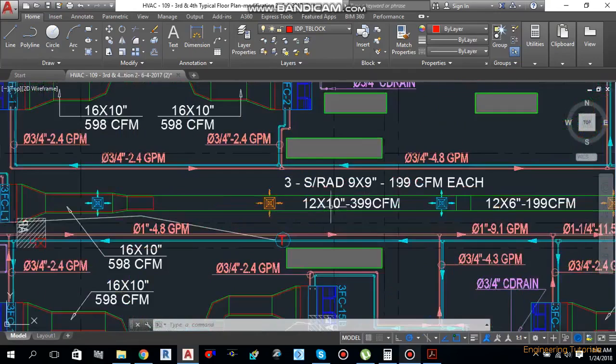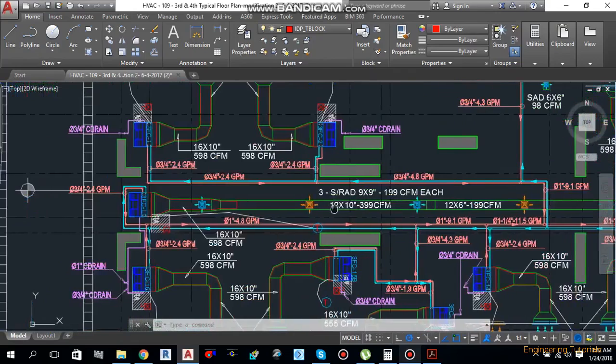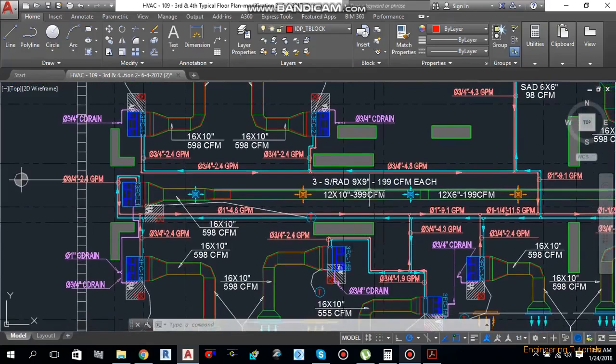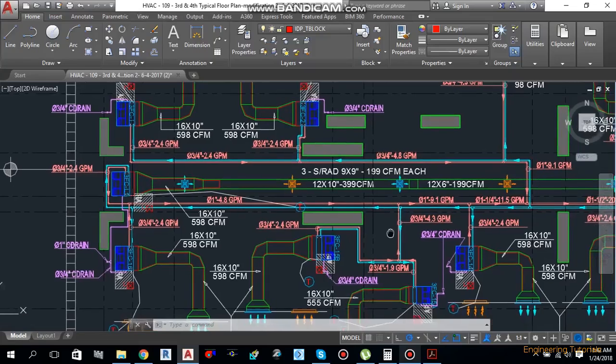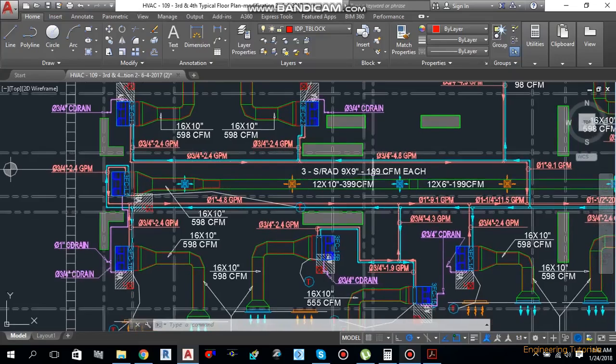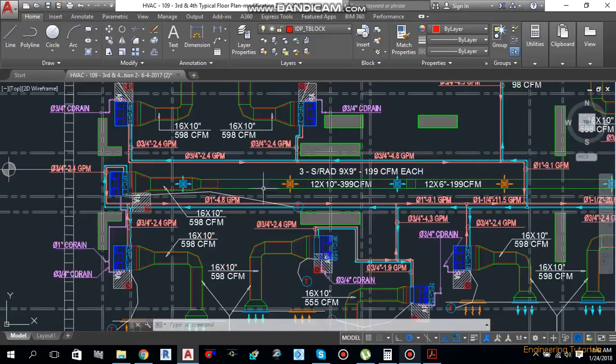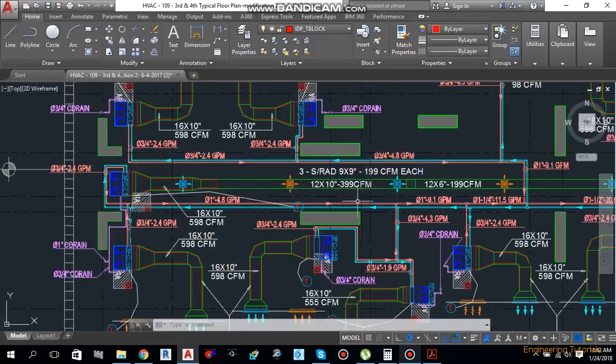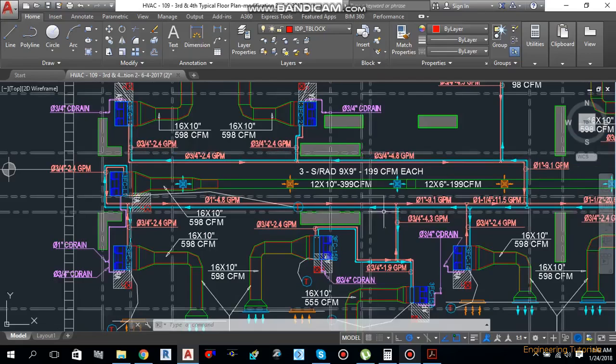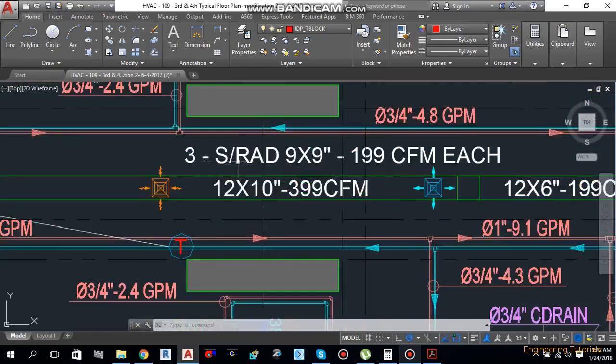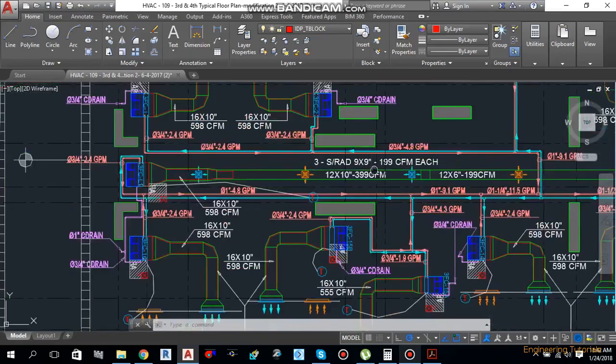So I will tell you how you have got 9 by 9 inches for that diffuser. As you can see, the machine CFM is about 199 multiplied by 3, it's 597 CFM. So if you want to check the size of the diffuser for 199 CFM, because machine CFM is 597, and 597 divided by 3, we got 199. So we have got 3 supply return diffusers, 9 by 9 inches, 199 CFM each.